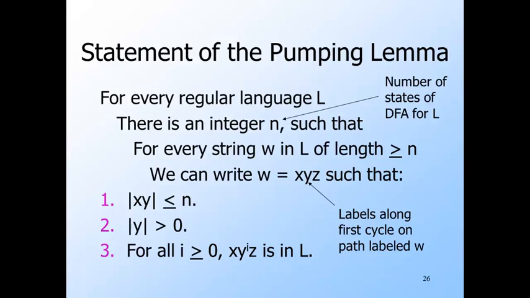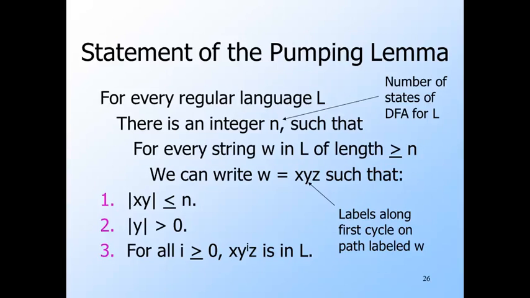But here's how we use it. Think of a game played between you and an adversary. You pick the language L that you want to show is not regular, and suppose the adversary claims it is regular. Then the adversary has to provide the there exist parts while you play the for all parts. You've already picked L. Now the adversary has to pick n. He can pick a number as large as he likes, but once picked, it is finalized and the game proceeds.